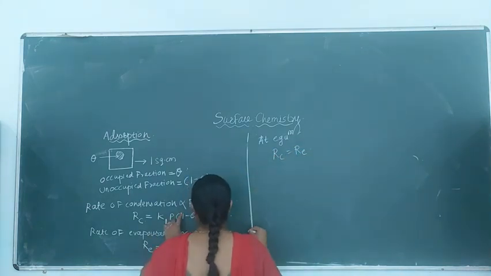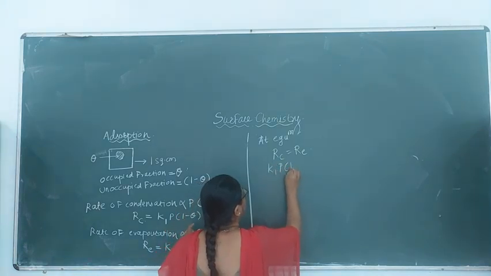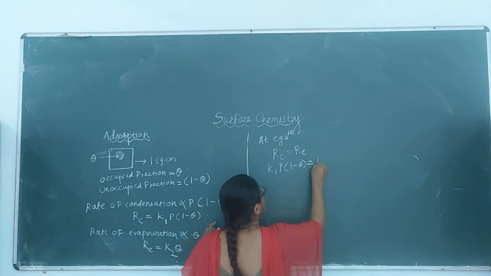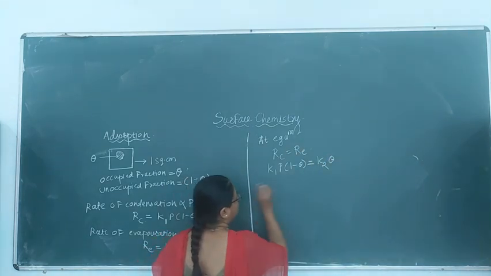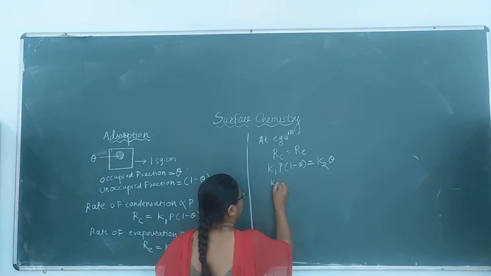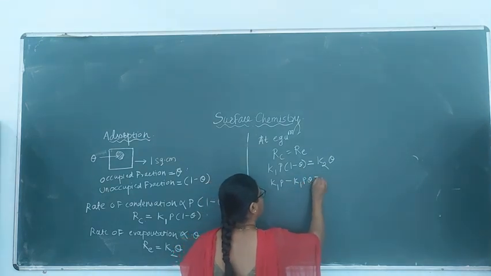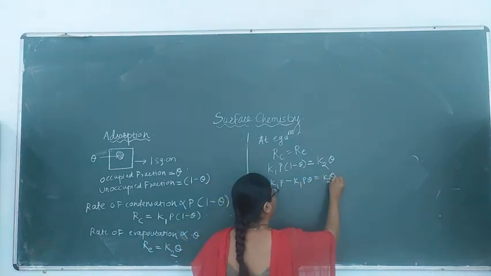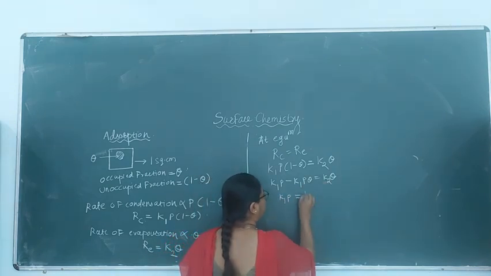That means these two equations we can equate. K1 into P into (1 minus theta) is equal to K2 into theta. So therefore, I am multiplying with these terms inside. So K1P into 1 and K1P into theta, which is equal to K2 into theta. Now K1P, this term I am taking on this side.